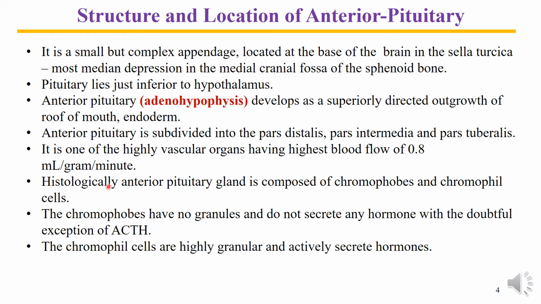Histologically, the anterior pituitary gland is composed of chromophobe and chromophil types of cells. Chromophobes have no granules and they are not involved in secretion. However, it is claimed that some amount of ACTH is secreted by these chromophobes. But the actual secreting cells of the anterior pituitary are the chromophil cells, which are highly granular and actively involved in secreting the different hormones.